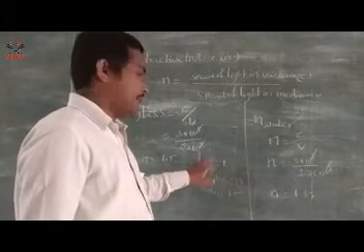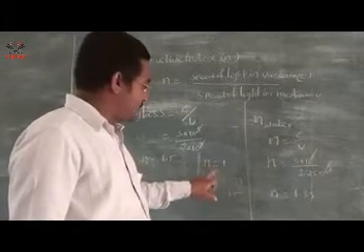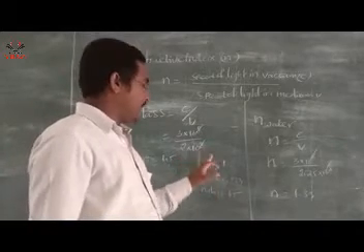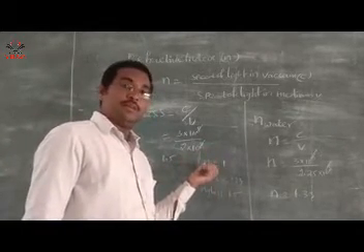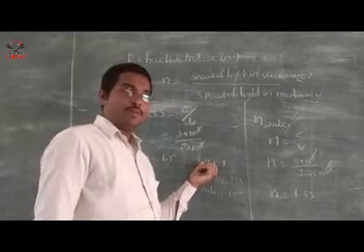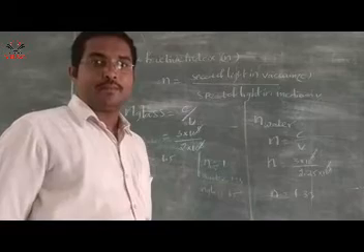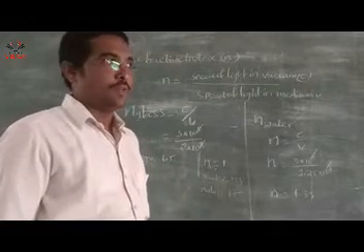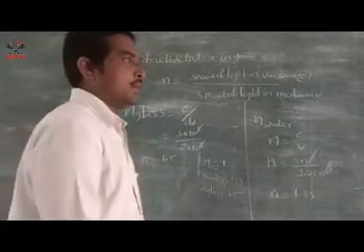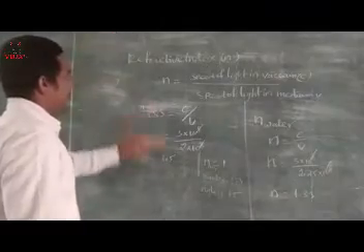Refractive index of air is 1 compared to water and glass. Here the refractive index is less, about 1, and the speed of light in air is more, 3 × 10^8 meters per second. Okay, this is the refractive index. And coming to the relative refractive index.